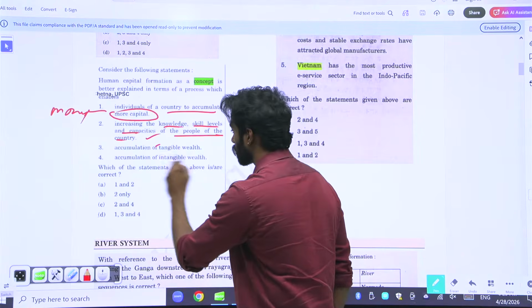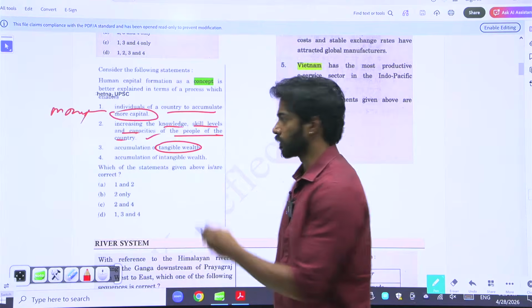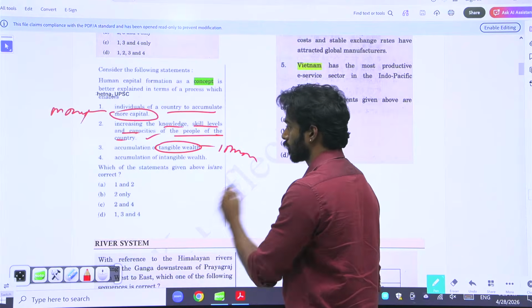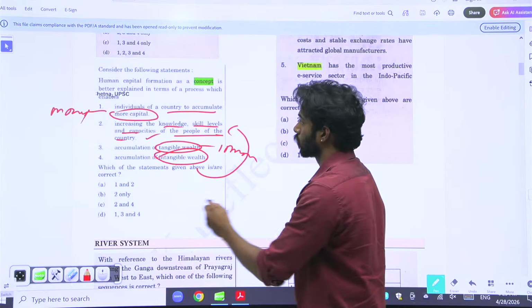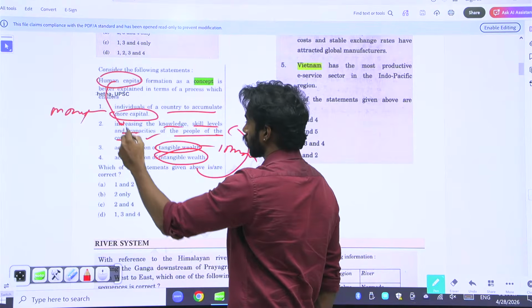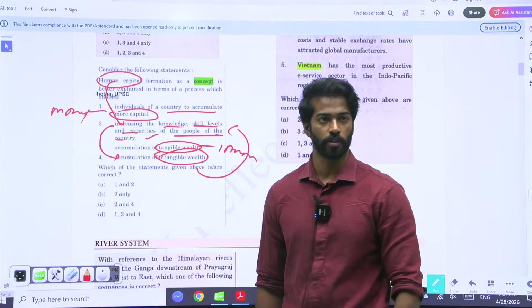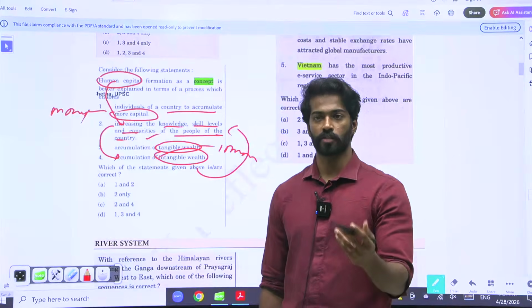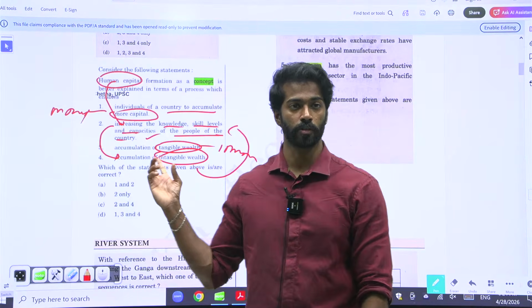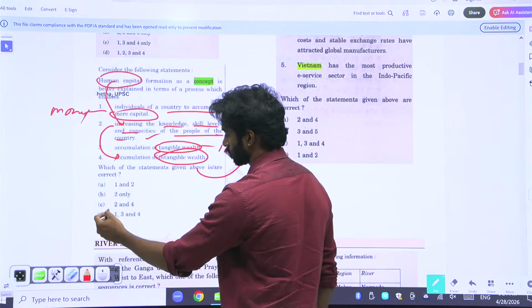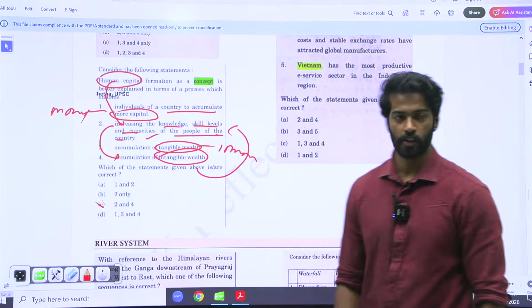Accumulation of tangible wealth. Again, it's talking about money. Accumulation of intangible wealth. What is it? Skill. So human capital is nothing but increasing of knowledge, skill, and accumulation of intangible wealth. Right? And something that is related to material or money is related to capital wealth. So answer is 2 and 4. Yeah?